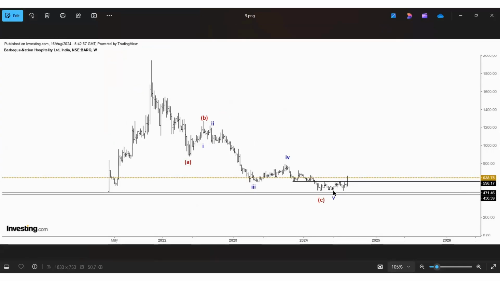See, the price exactly turned between 470 to 450. I think the low made was 460, the center point of these two lines, and the price is now trading around 638. Imagine in normal technical analysis, where they will buy after a breakout. But in Elliott wave, we will give an entry at the turning point itself.